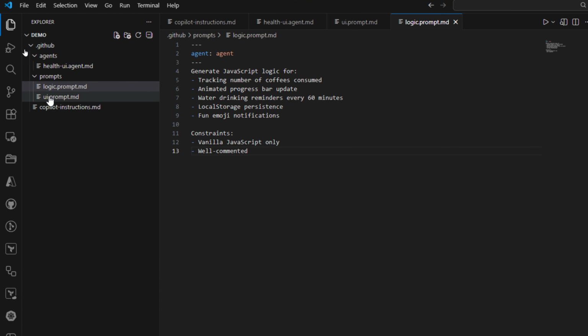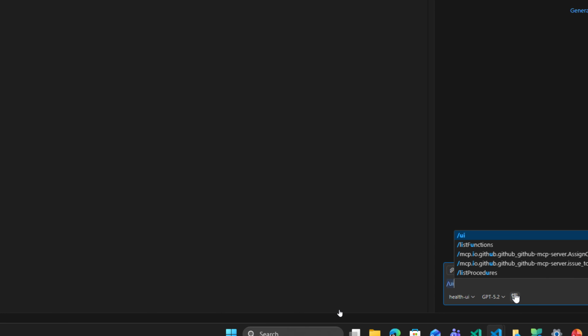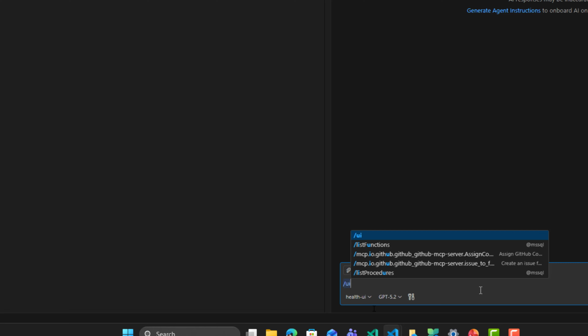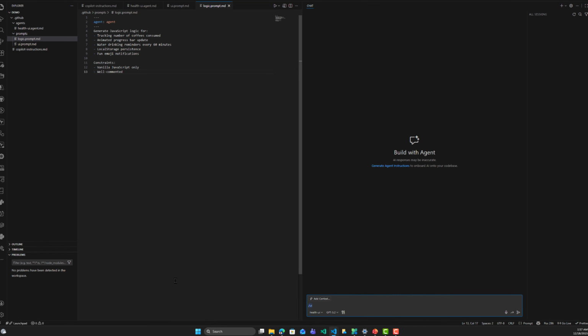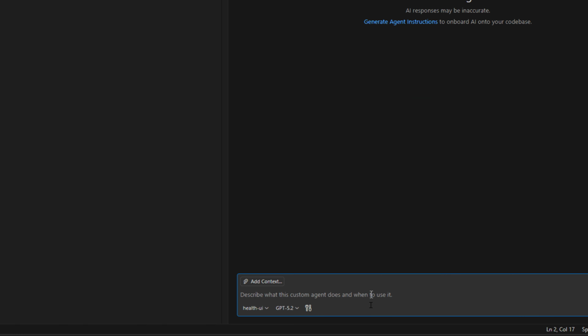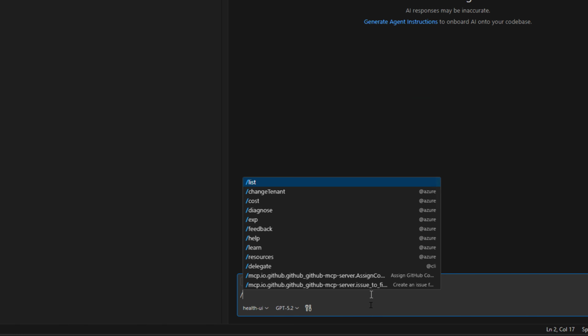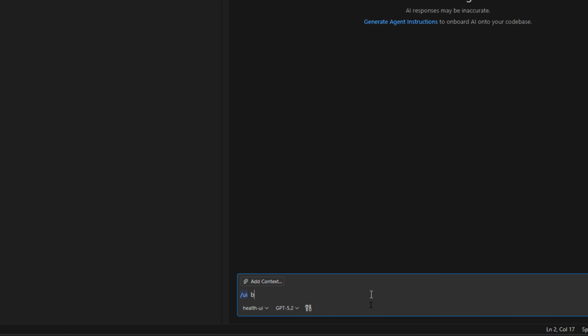If I type, for example, UI prompt, let me zoom out just to see my prompts clearly. All right, so let me zoom in again, and I will look for the UI prompt. All right, I have it right here.